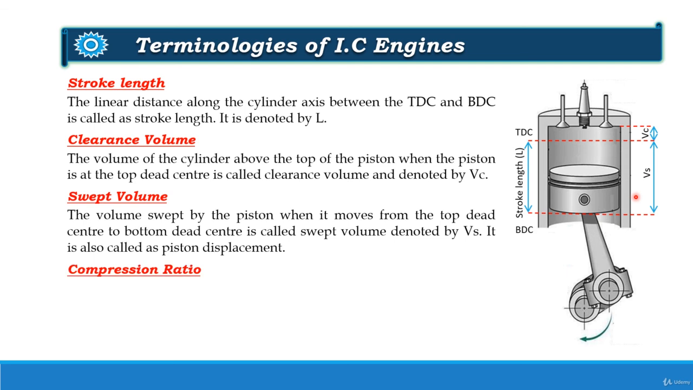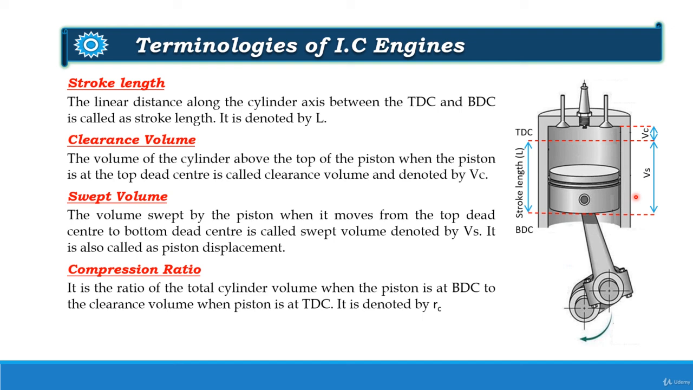Next is the compression ratio. It is the ratio of total cylinder volume when the piston is at BDC to the clearance volume when the piston is at TDC, and it is denoted by Rc. That is compression ratio. You can write it as total volume upon clearance volume. So the compression ratio is total volume, that is Vs plus Vc, upon the clearance volume. So these are some of the terminologies which we use in internal combustion engines and which are very important to be known by each one of you.